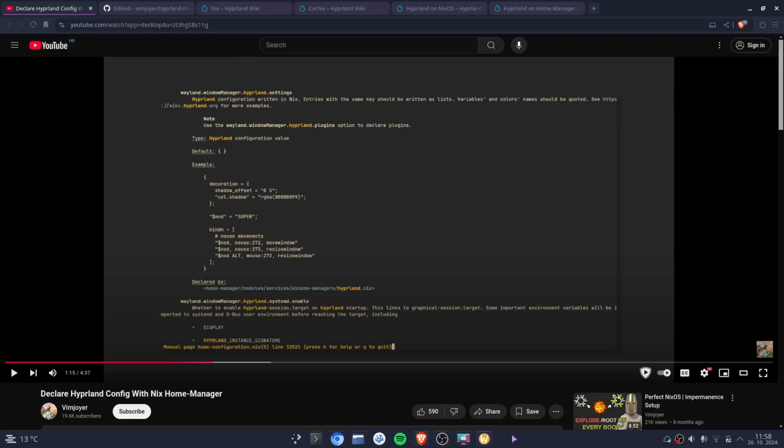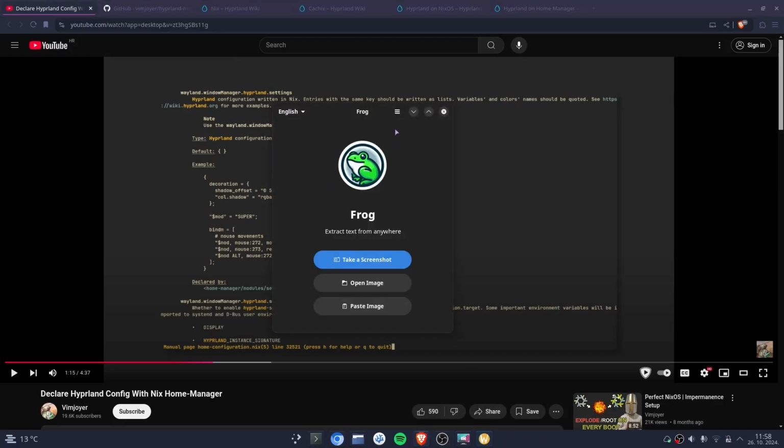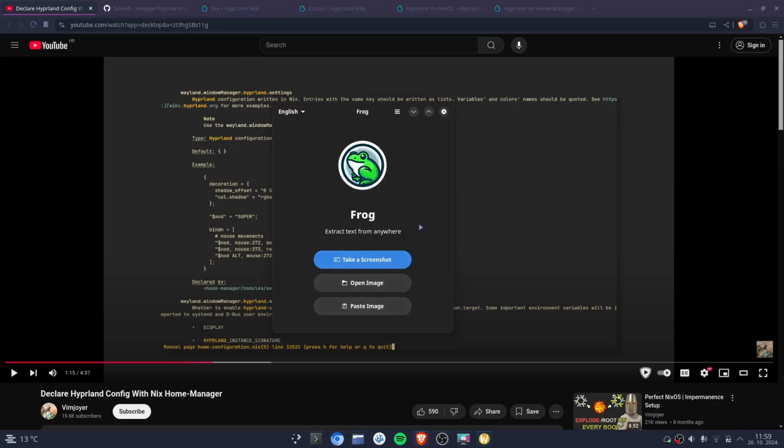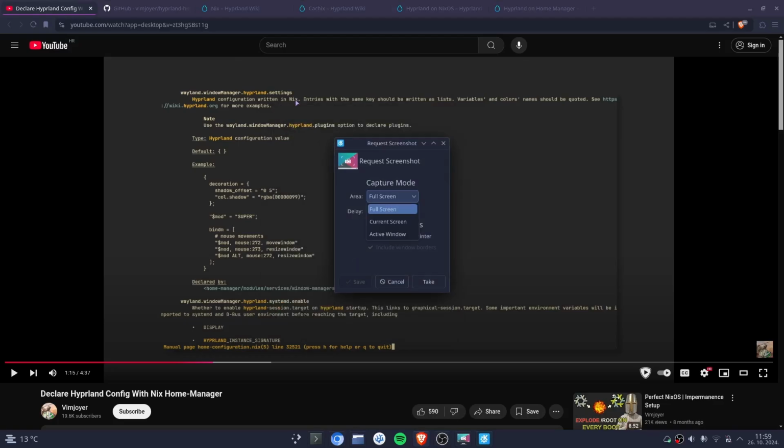The program that I'm talking about is Frog, and the first thing, if you are allergic to telemetry like me, then you want to turn off this option. So here you have three options, and I wouldn't recommend taking a screenshot with Frog because there is no option to pick just a part of the screen, which means that you will have a lot of junk in your file when it's sort of translated.